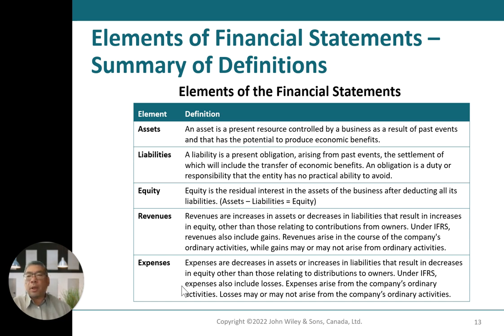Equity is the residual interest in the assets of a business after deducting all its liabilities, which is assets minus liabilities equal to equity. Revenues are increases in assets or decreases in liabilities that result in an increase in equity, other than those relating to contributions from owners. Under IFRS, revenue includes gains. Revenue arises in the course of a company's ordinary activities, while gains may result from ordinary activities. Expenses are a decrease in assets or an increase in liabilities that result in a decrease in equity, other than those relating to distributions to owners.